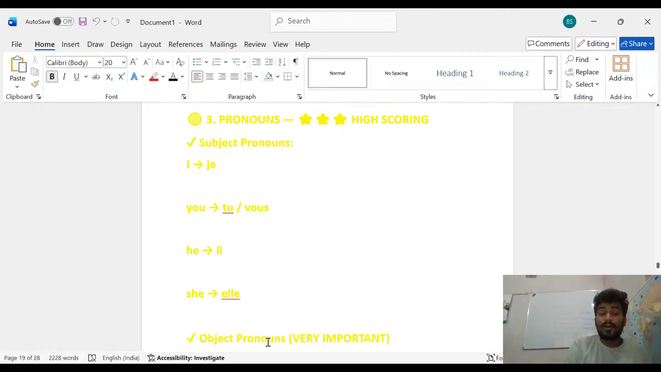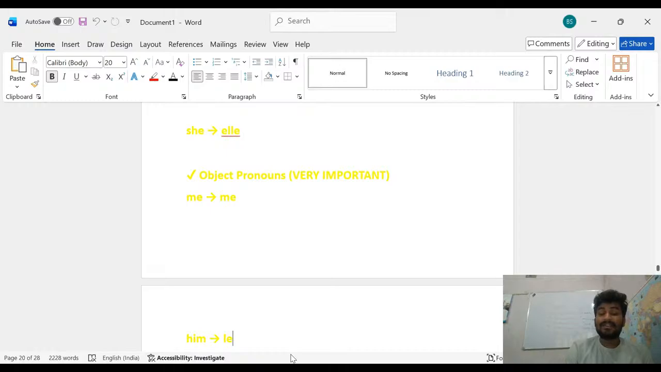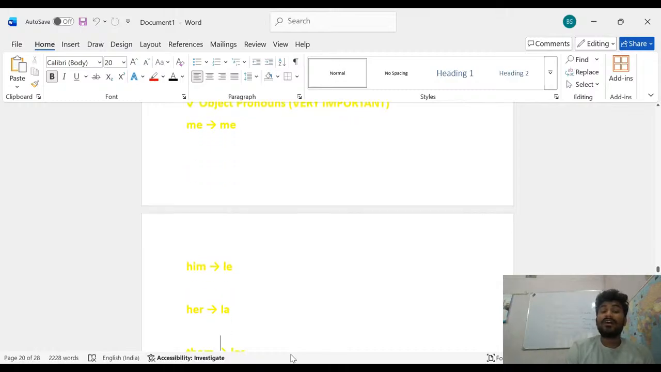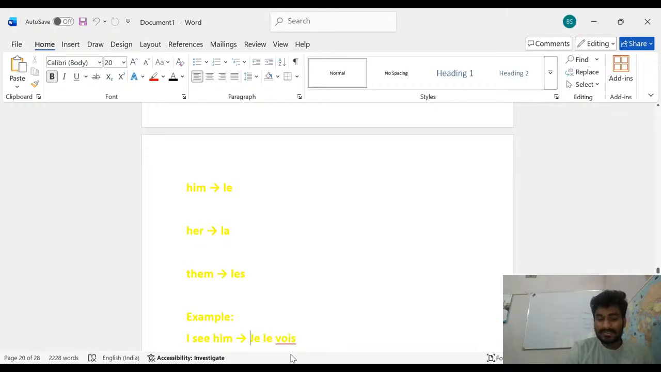And after that, object pronouns. These are all the subject pronouns, and after that there are object pronouns. That is very important. Me means me, the conversion is me. After that him means le, and her is la. Them means les. Example, I see him: Je le vois.